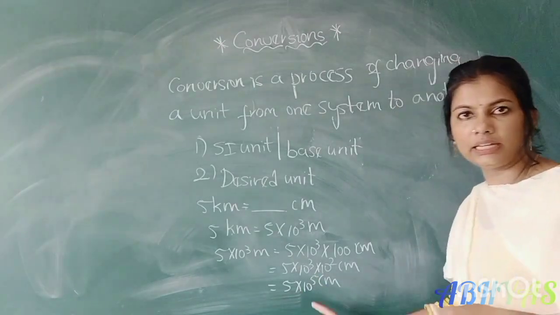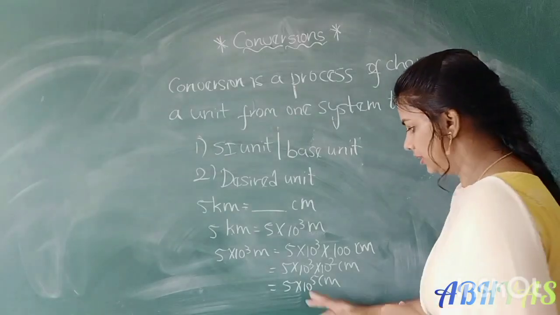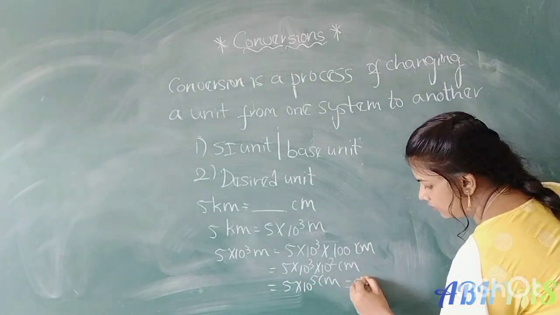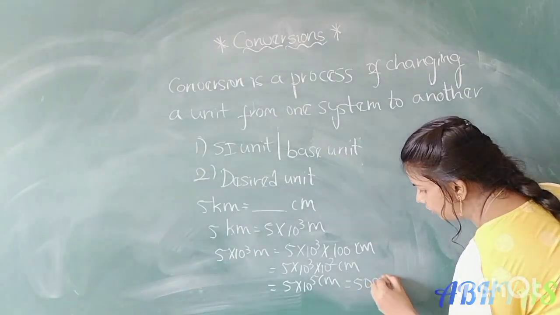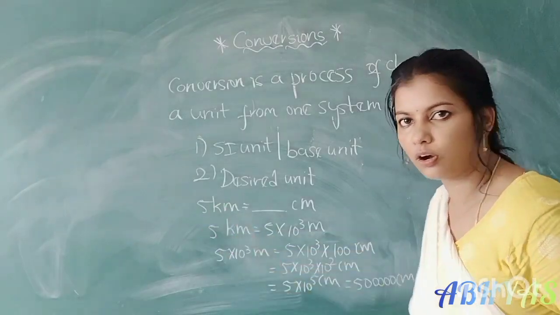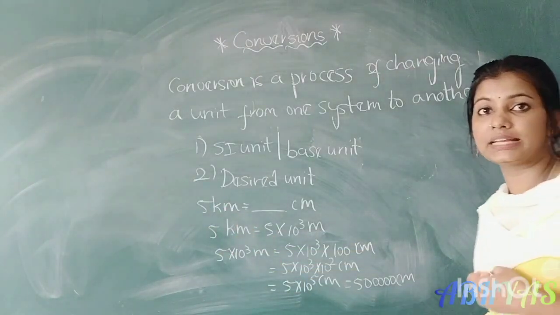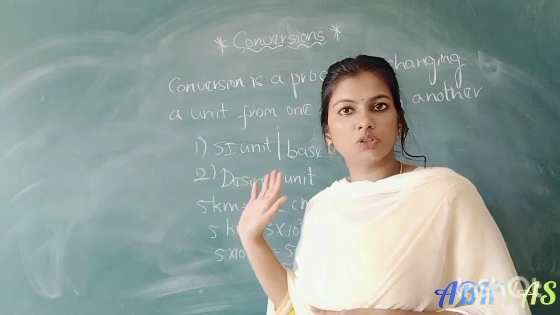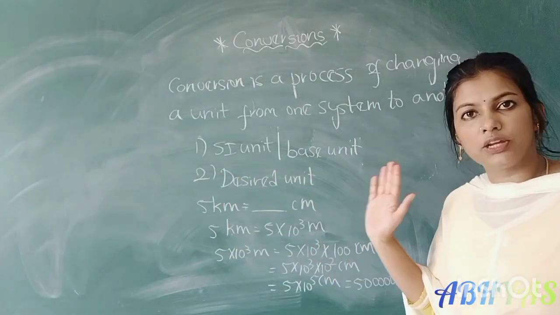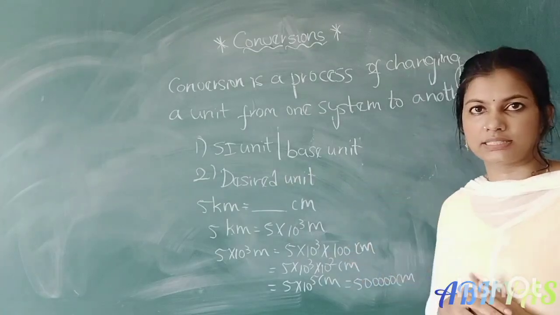Or we can write it like 5 lakh centimeters. 10 power 5 means what? 1 after 5 zeros. So 5, 1, 2, 3, 4, 5 centimeters. So 5 kilometers equal to how many centimeters? 5 lakh centimeters. Okay. So we have to follow two rules while converting a unit from one system to another system.